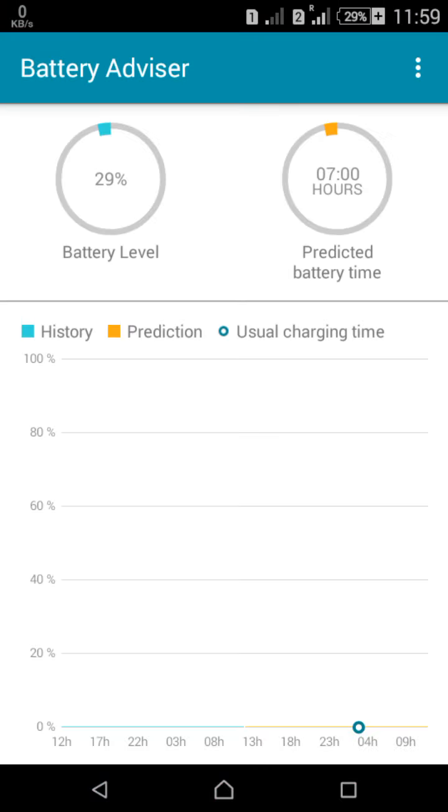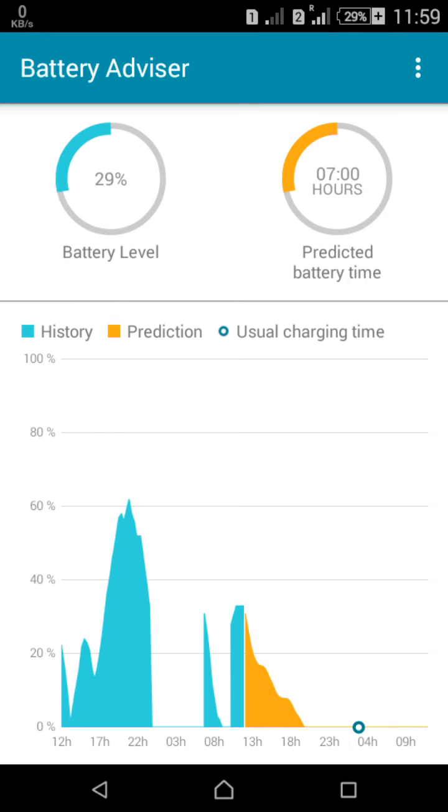The battery advisory is the second update in the Sony Xperia E4 Dual. It gives information about the battery runtime and predicted battery time.